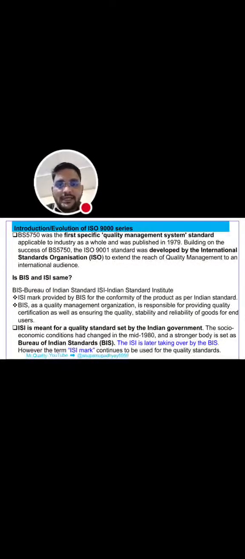ISI has been taken over by the BIS, which means if we take the BIS certification, then the ISI mark will be provided.